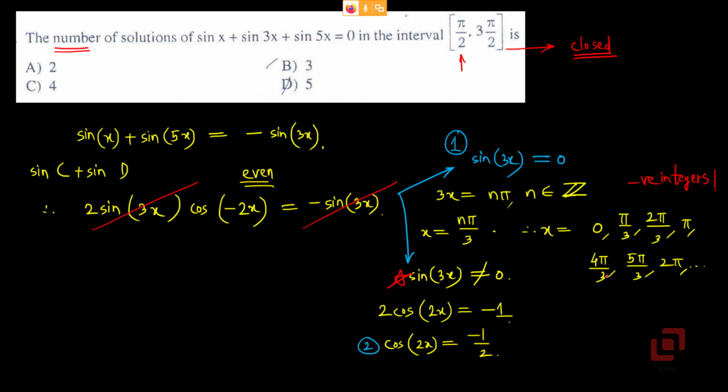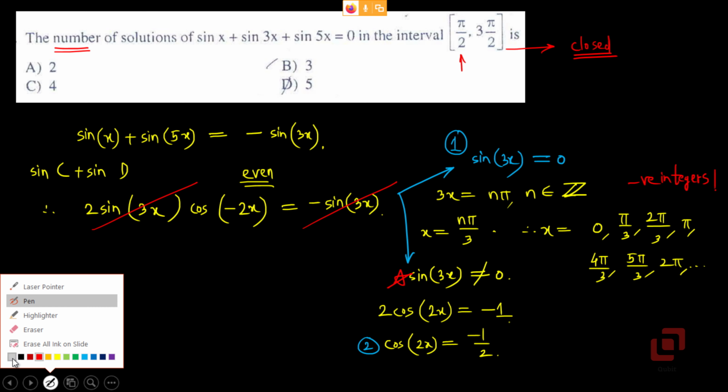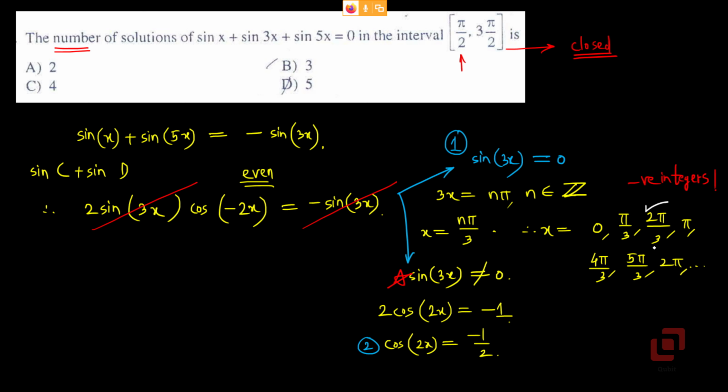How many elements belong to the interval pi by 2 to 3 pi by 2? The first one is 2 pi by 3, because 2 pi by 3 is 120 degrees. Then pi, 180 degrees. Then 4 pi by 3, which is 240 degrees. 5 pi by 3 is 300, which falls outside the range, because 3 pi by 2 is 270 degrees.